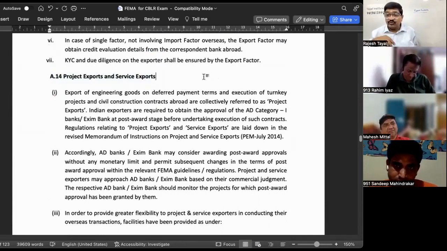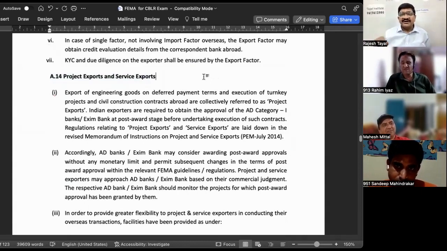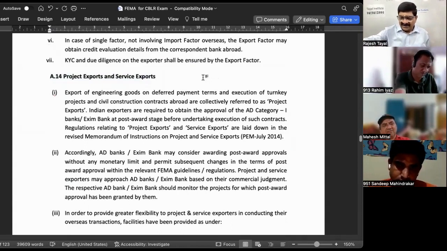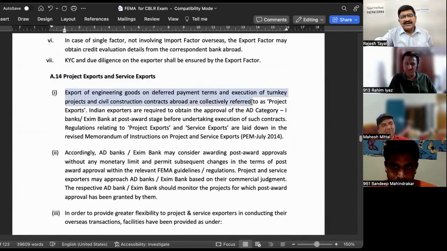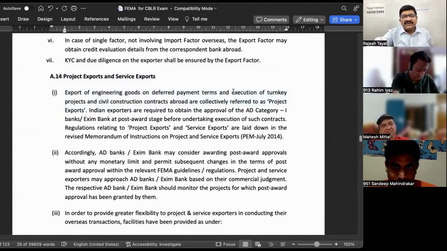Whenever there is any execution of a project which is going to take more than a year, that is treated as a project export. Any export which is in parts, and if it is more than a year, is treated as a project export. So export of engineering goods on deferred payment terms and execution of turnkey projects and civil construction contracts abroad are collectively referred to as project export. This is one particular definition given: the deferred payment terms, and execution of turnkey projects and civil construction.